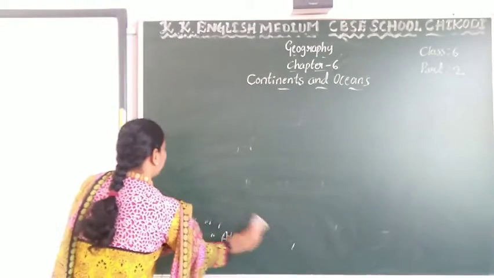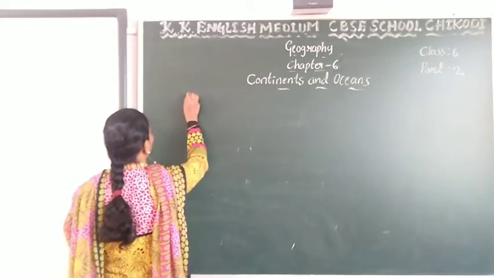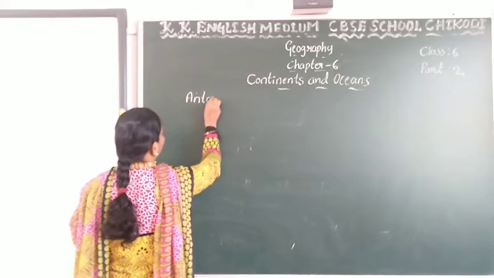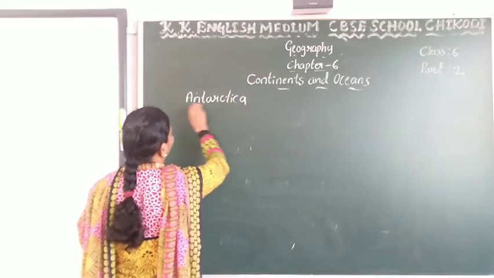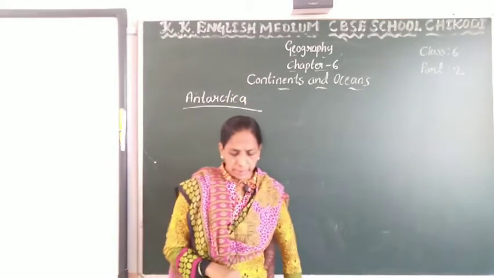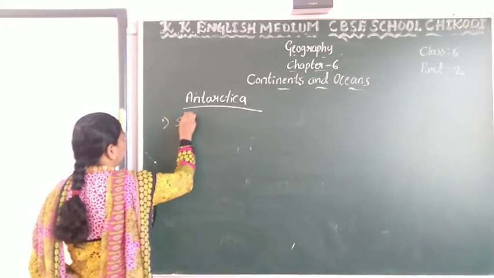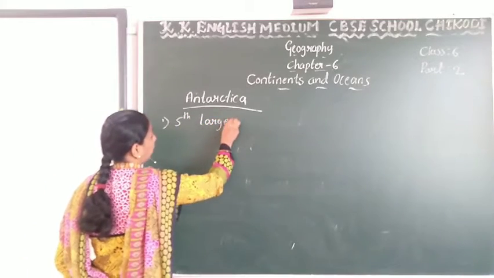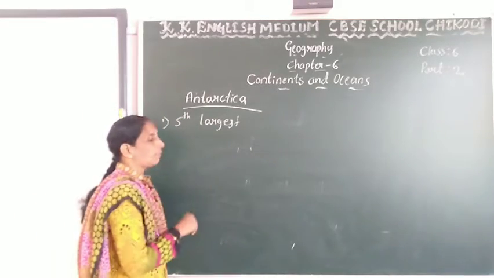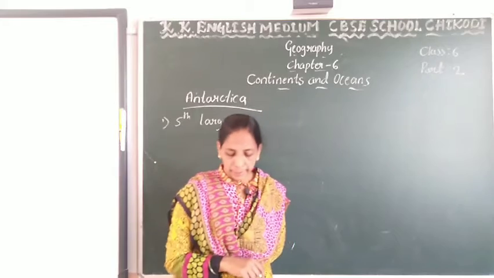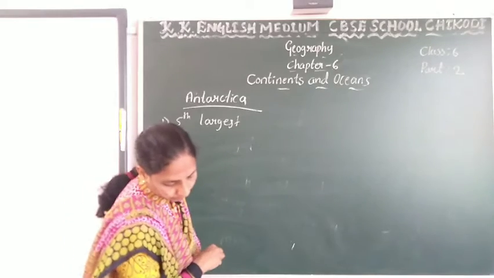So the next continent is Antarctica. This Antarctica is the fifth largest continent. The fourth largest is South America, and the fifth largest is Antarctica. It is situated entirely south of the Antarctic Circle.